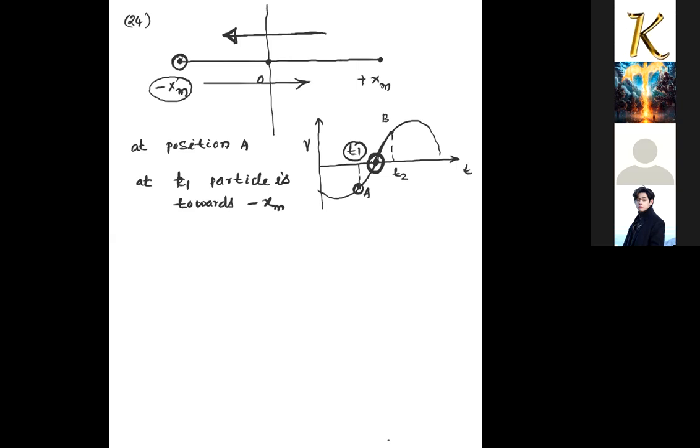It is going back in the positive direction, so it is lying somewhere in between minus xm to zero, because it has not yet reached the extreme value of velocity.